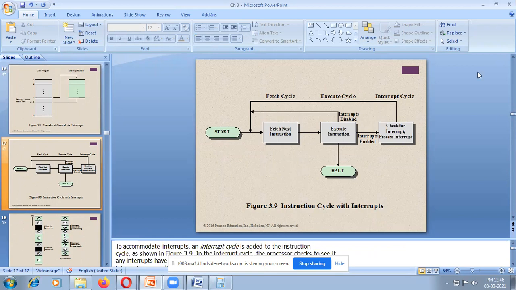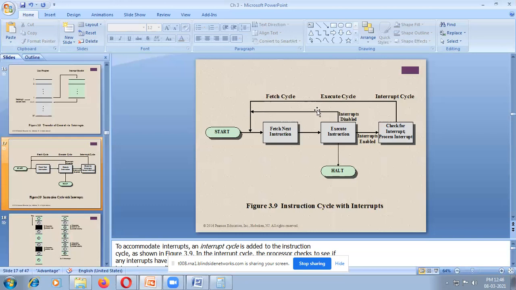Whenever an interrupt occurs, control goes to check for interrupt and process the interrupt. After processing the interrupt, it will come back to the normal execution of the program. After finishing the interrupt, a signal will come for normal execution of the program.